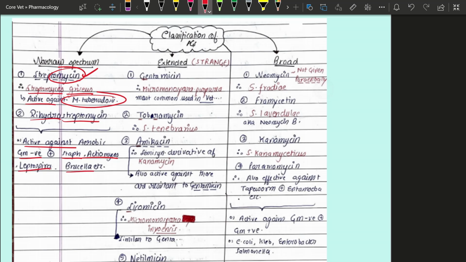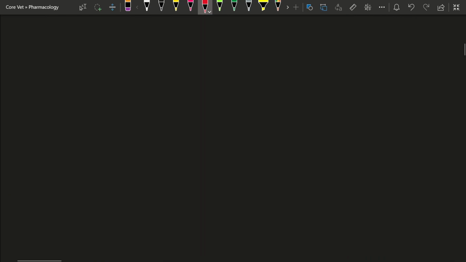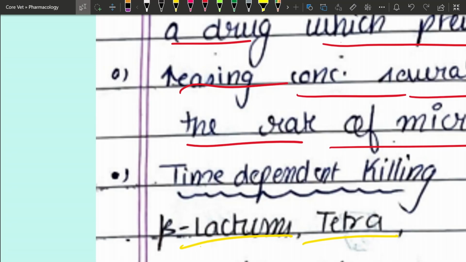Now moving towards the broad spectrum. The very important drug in the broad spectrum is neomycin, which is generally not given through the parenteral route.